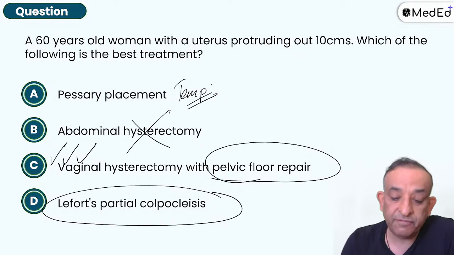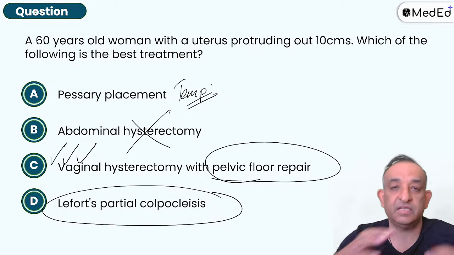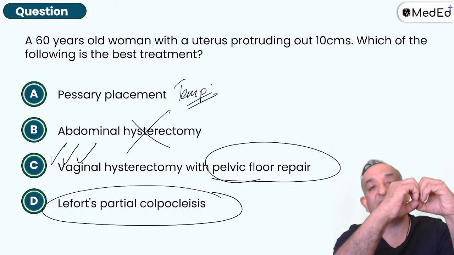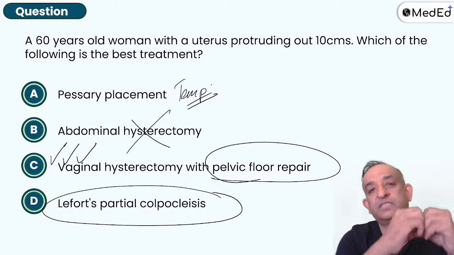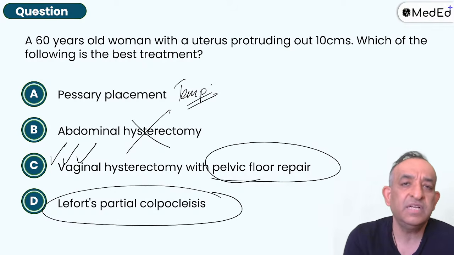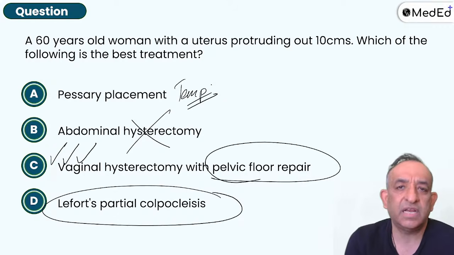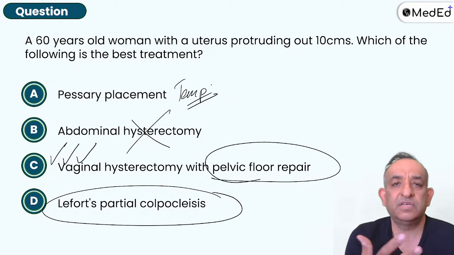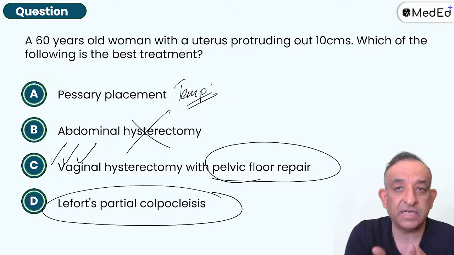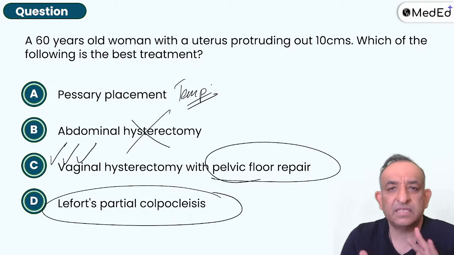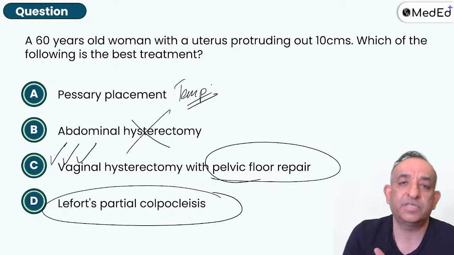Okay, so Leaford's partial colpoclesis is that there's a big vagina through which the uterus is coming out, then you make it a double barrel vagina. You will do a partial colpoclesis for old debilitated women who cannot withstand a major surgery. So she's around 89, 90 years, and if she has a prolapse and she's not got it repaired, and now the surgery itself is a risk for her, she may die in the surgery. So you just do a local anesthesia and do a partial colpoclesis. That's very much lesser of an operation.